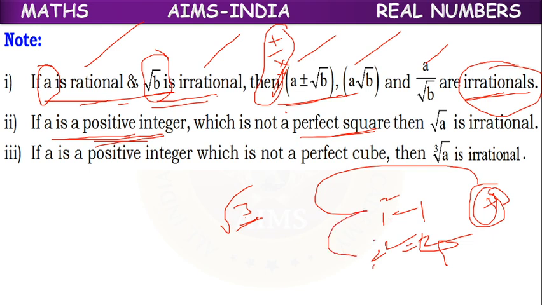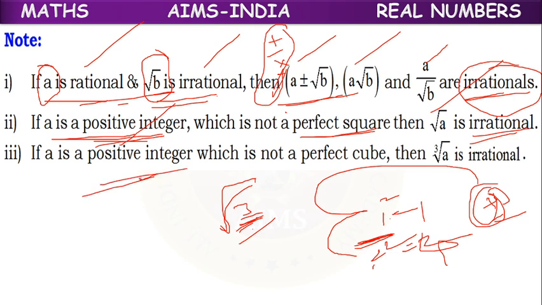Between 1 and 2, there is no number whose square is equal to 3. So root 3, where 3 is a positive integer which is not a perfect square, we can consider an irrational number. Root a is considered an irrational number.